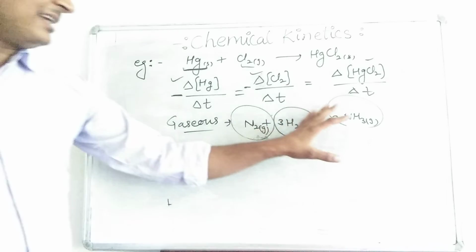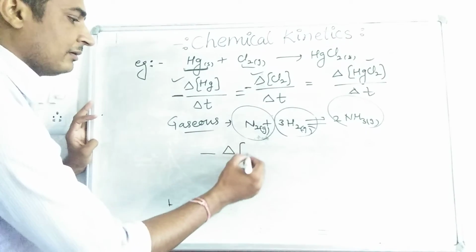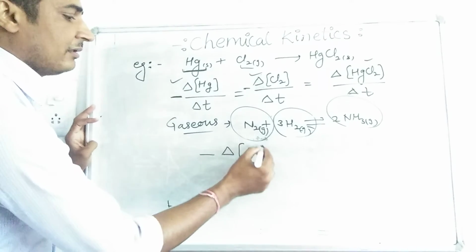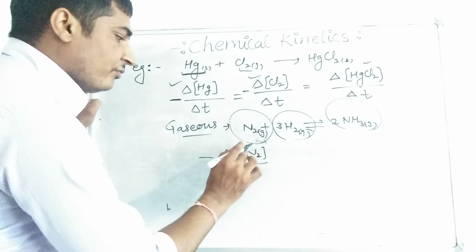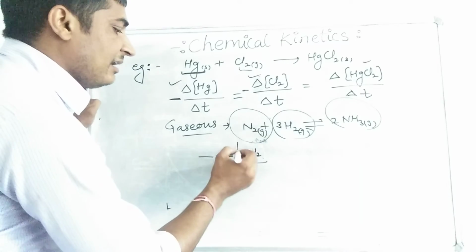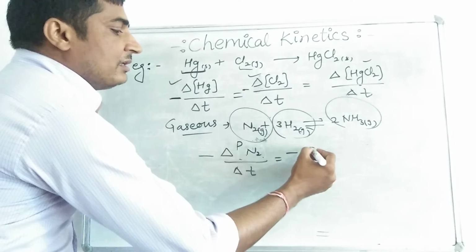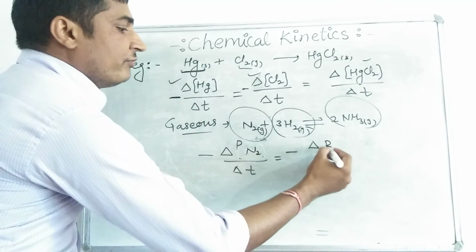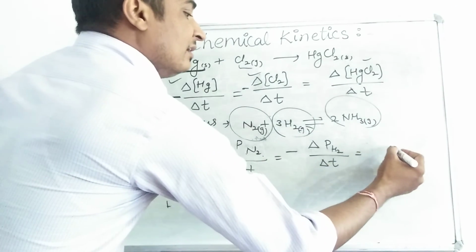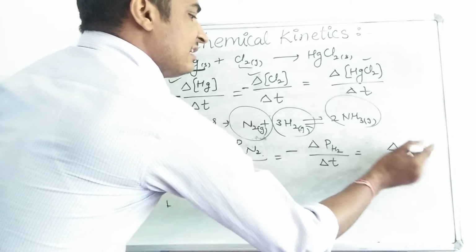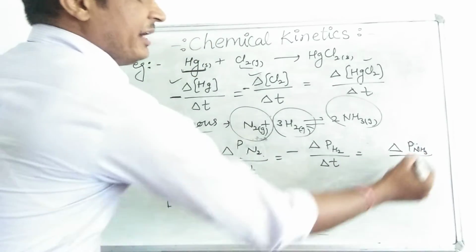So when we are considering partial pressure, we can write down the equation as change in partial pressure of nitrogen gas, change in partial pressure of hydrogen gas, or change in partial pressure of ammonia gas, divided by time.